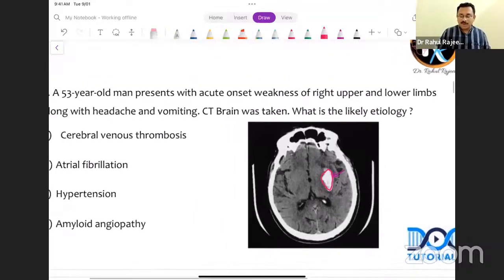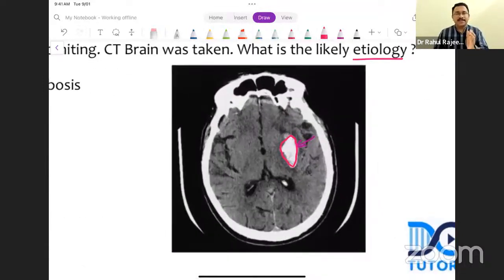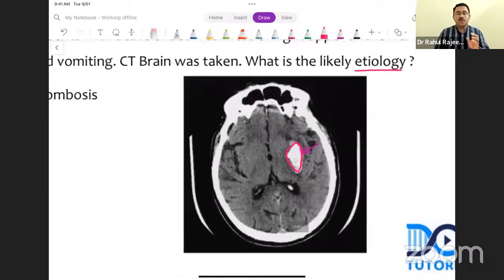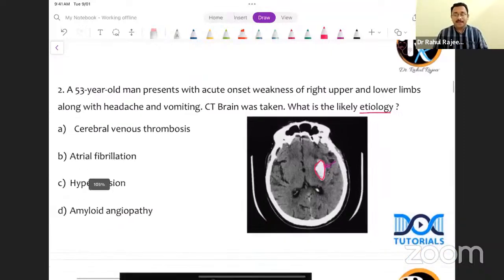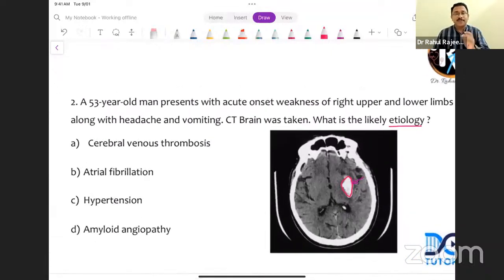Now they have asked, what is the likely etiology? What is the etiology based on the imaging and clinical features? It is definitely an intraparenchymal hemorrhage. And if you take into consideration the location of the hemorrhage, in the basal ganglia region, you know that hypertensive intracerebral hemorrhages are very commonly known to involve the region of the basal ganglia. If they ask you which region of the basal ganglia, to be more specific, what is the answer? Putamen. If they ask you what are the other sites of intracerebral hemorrhage, what is the answer?